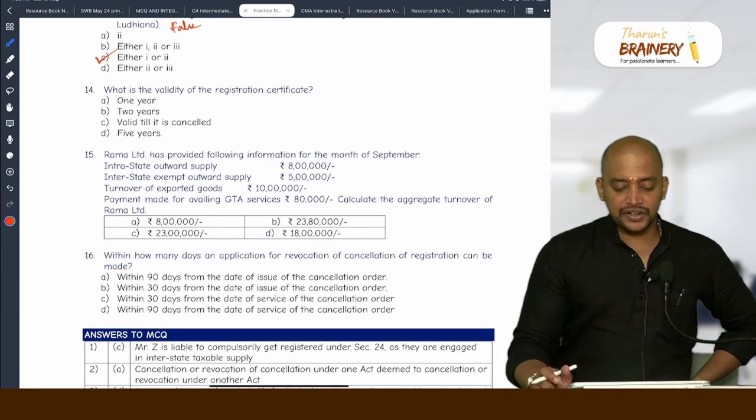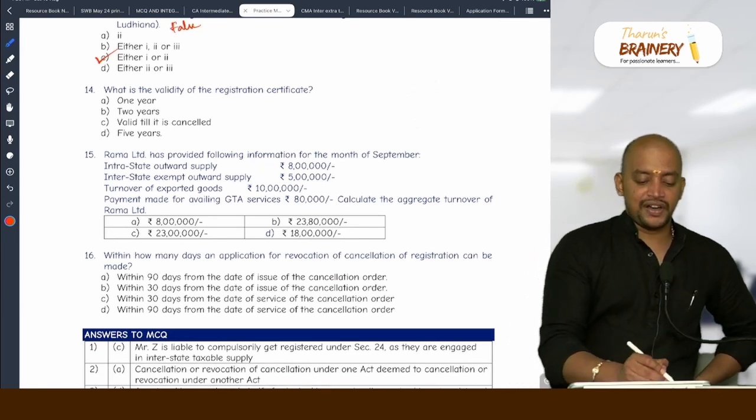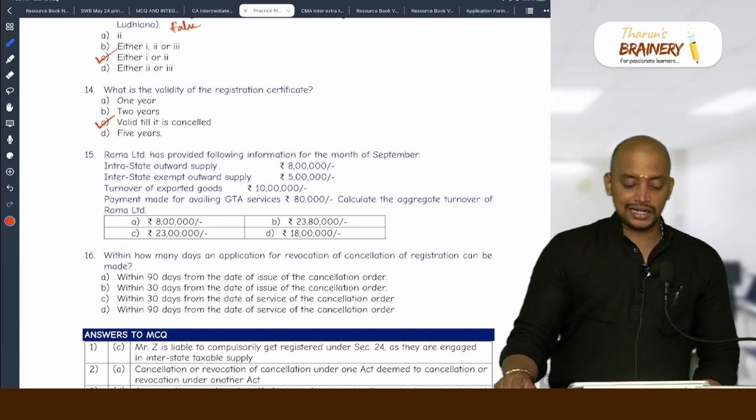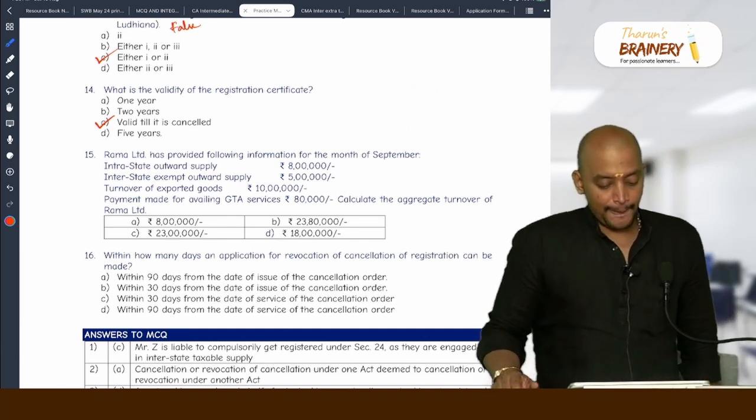What is the validity of registration certificate? Valid till it is cancelled. There is nothing like that called validity. Till the time you cancel, it will be valid.